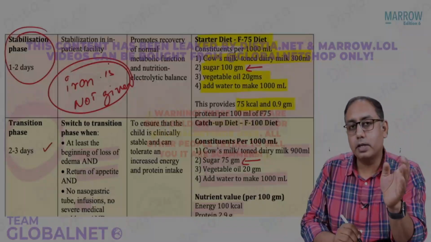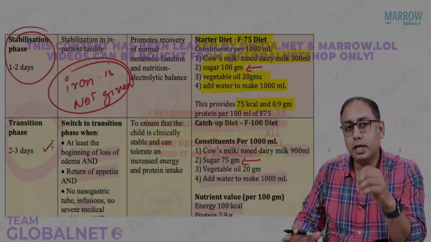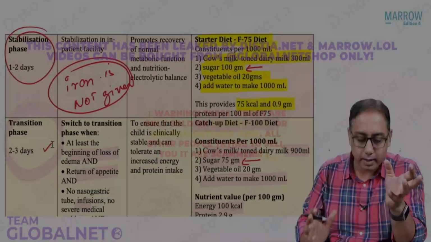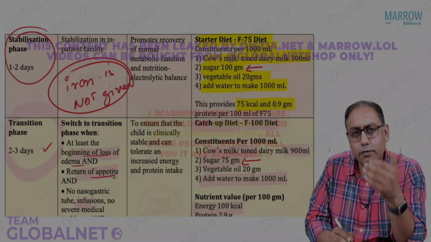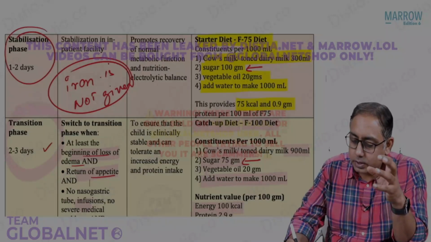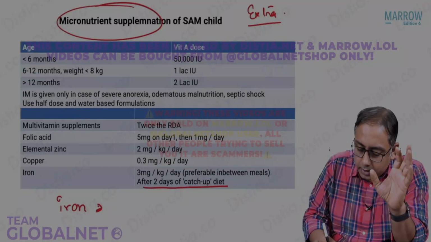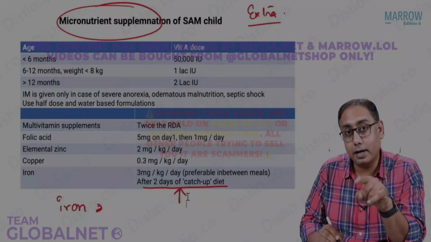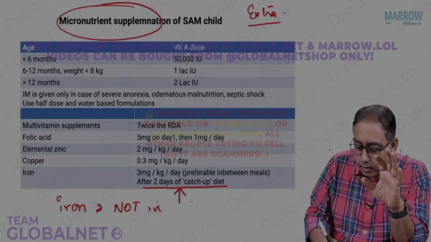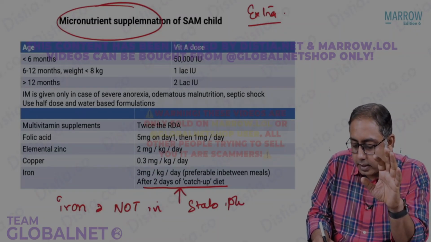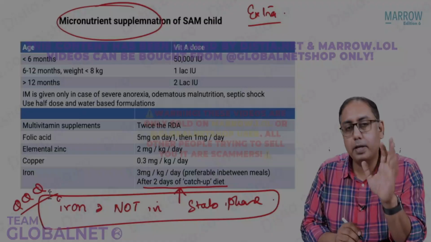In the subsequent diet, in the transition phase also, we will start the iron only once the child settles down with edema and the child is able to tolerate some portion of the diet. See, in the transition phase, there is beginning of loss of edema and the return of appetite the child starts taking. So once the child will start taking, at that point, we will start with the iron. So please note that iron is given after 2 days of the catch-up diet. After 1 to 2 days of the catch-up diet, at least iron is not given in the phase 1, that is the stabilization phase. Iron is not given. That is one very important, crucial point for you to remember. It may be asked in your exam.